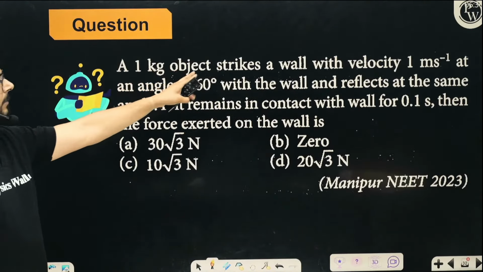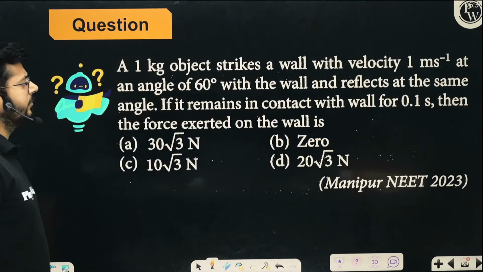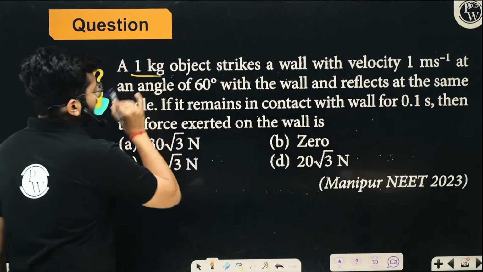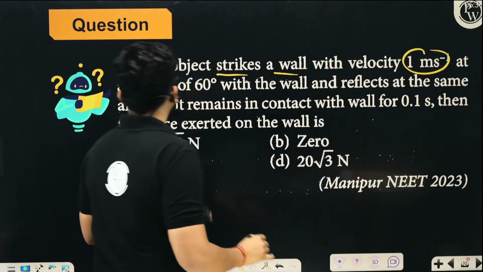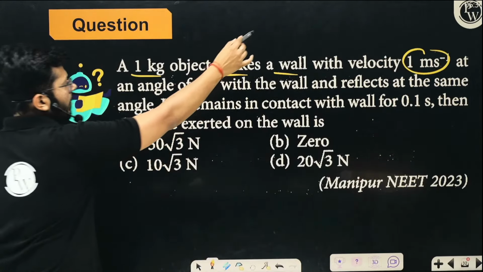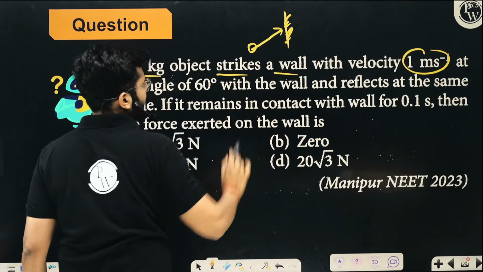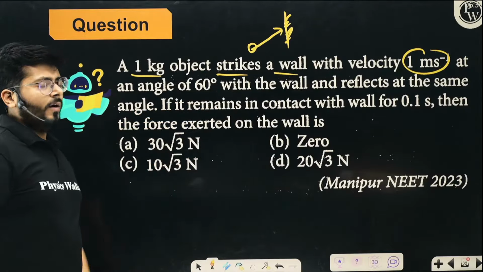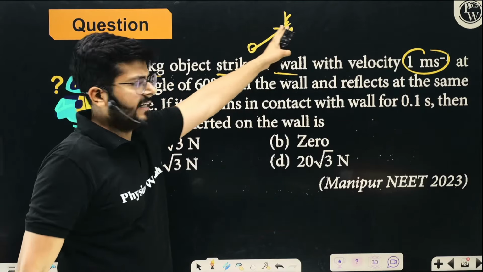We have a 1 kilogram object that strikes a wall with a velocity 1 meter per second at an angle 60 degree with the wall and reflects at the same angle. So this is the wall, right? And the 1 kilogram object strikes at an angle of 60 degree, right? If it remains in contact with the wall for 0.1 seconds, for that little time it remains in contact with the wall, right?